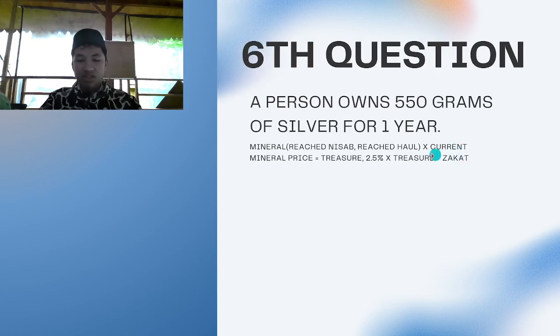So the sixth person, an unnamed person, has 550 grams of silver. Now, the problem here is that 550 grams of silver is below the nisab of silver, which is 595 grams.